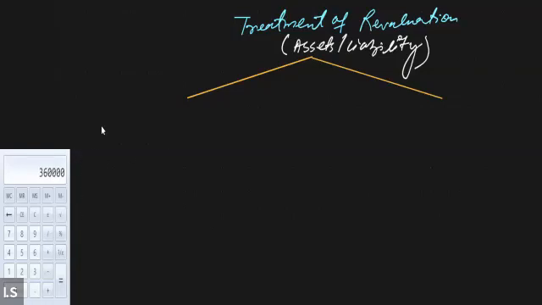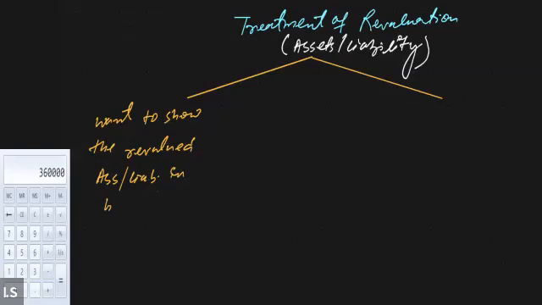So there are two situations. Number one could be partners want to show the revalued asset and liabilities in the books of account.